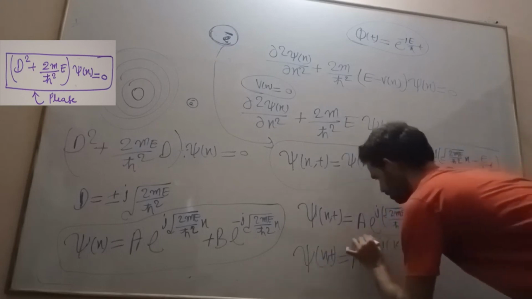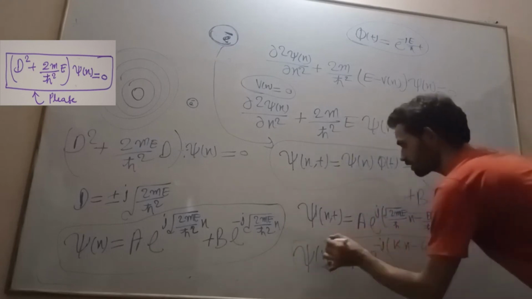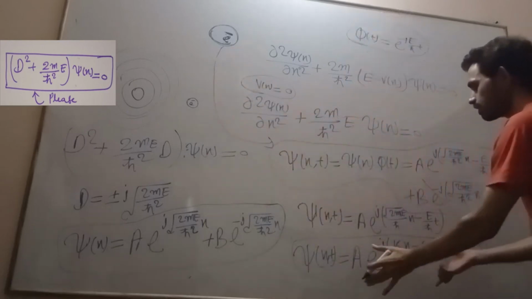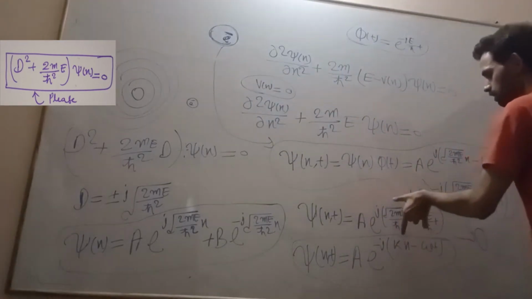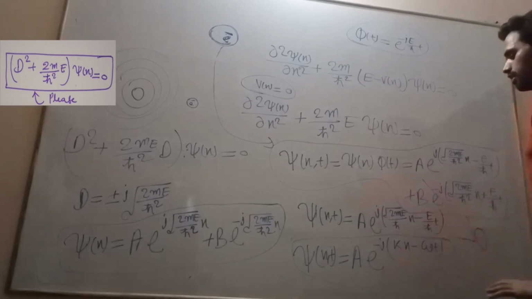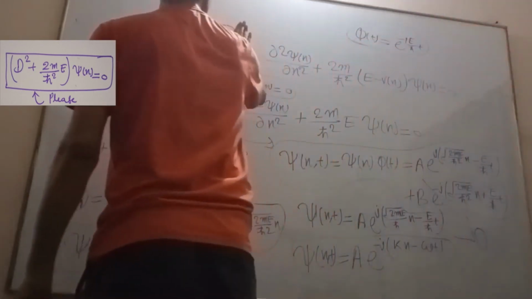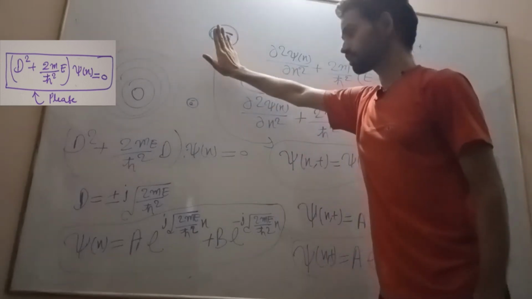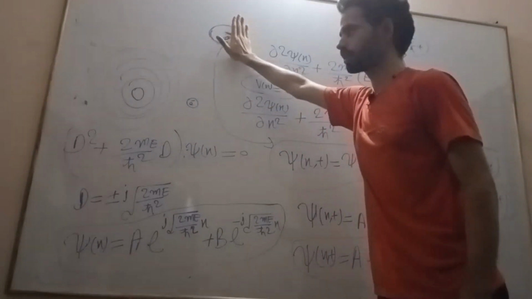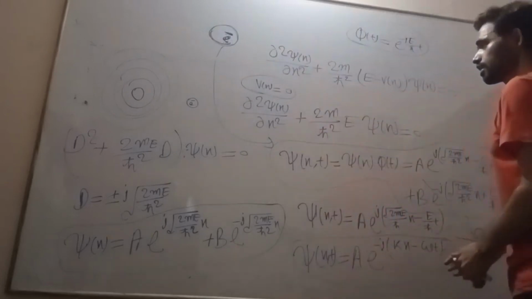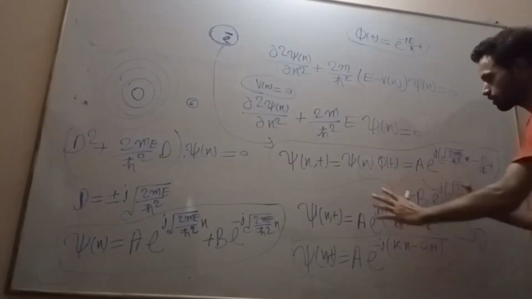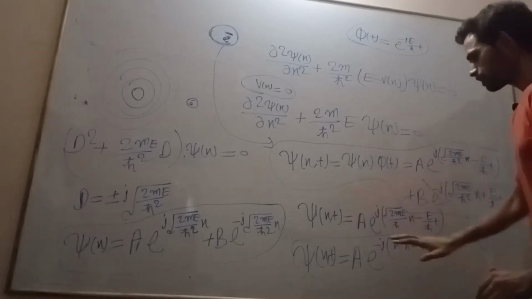So this is my traveling wave equation of an electron in free space, where k is equal to this and ω is equal to this. This is for the free electron. Free space is represented by a traveling wave equation.